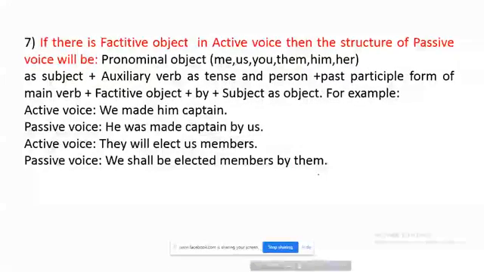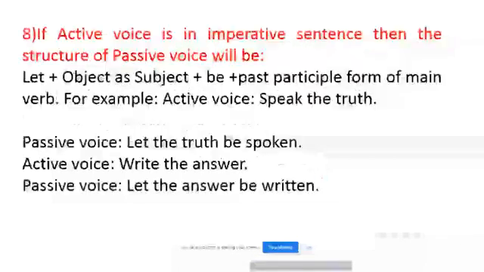Okay, students, I am going to the next slide. If active voice is in imperative sentence, then the structure of passive voice will be let plus object as subject plus be plus past participle form of main verb.